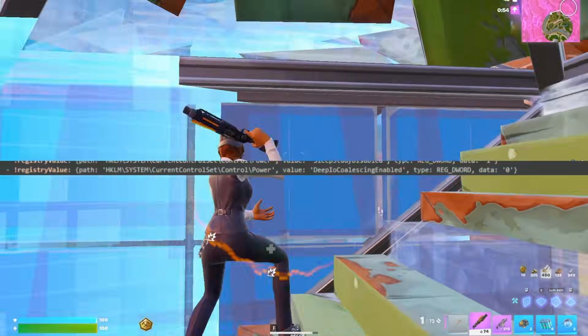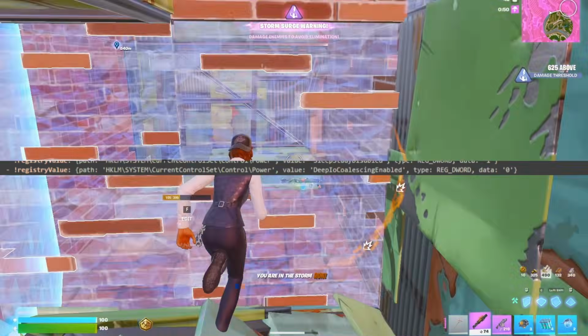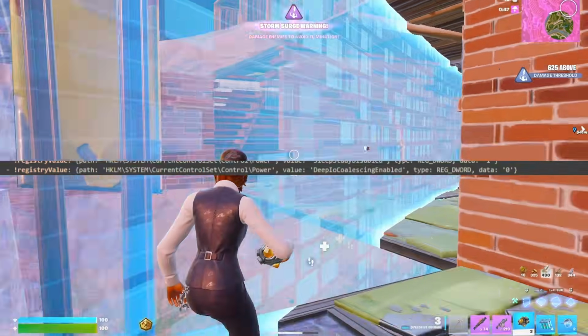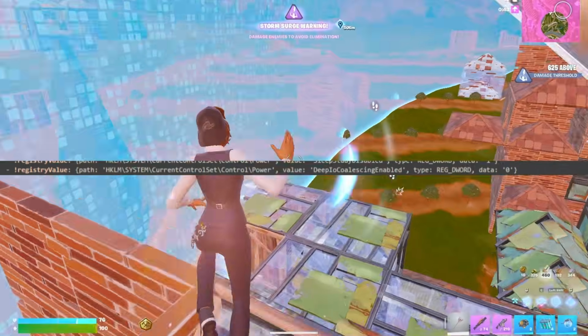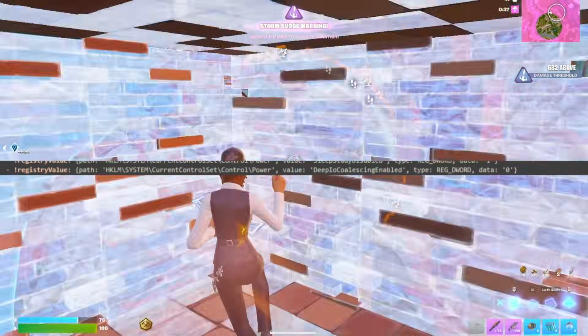And then we have this deep IO coalescing enabled registry DWORD. The default of it is 0, so this doesn't really even do anything. It's like setting something that's already set. You know, he's not changing anything. Not necessarily a bad tweak, but just kind of a dumb thing to do.